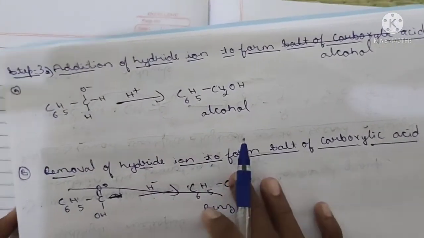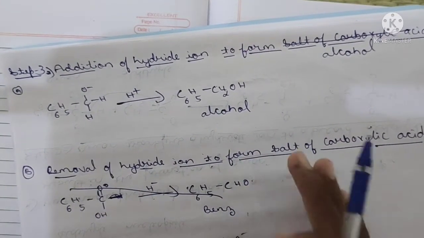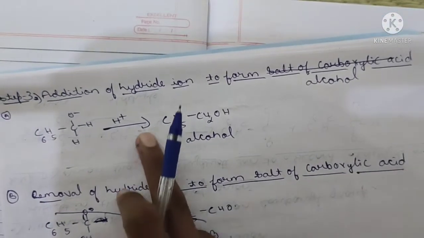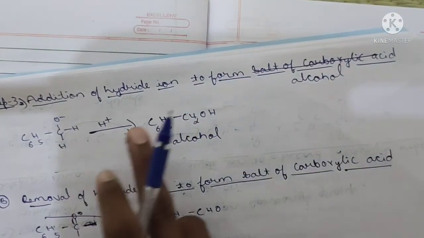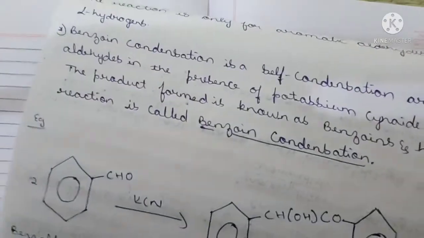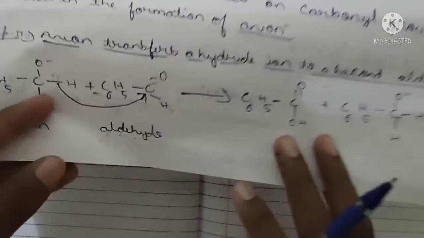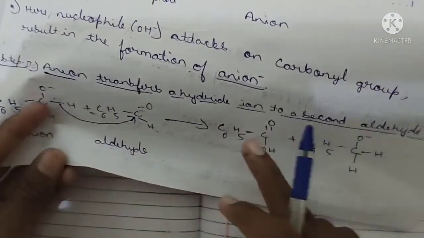Now in step 3 what happens? Step 3 we study in an easy manner. Clear? Easy manner. How easy? In A and B. In A what happens? Addition of hydride ion to form alcohol. Okay, first alcohol is formed here. Where? See here. This is the alcohol intermediate. Here, to this we have to add one H plus.